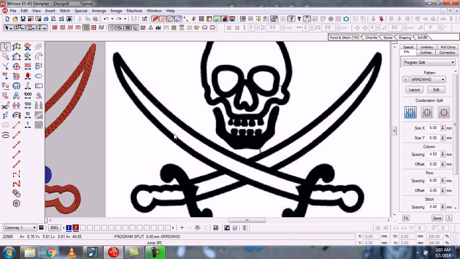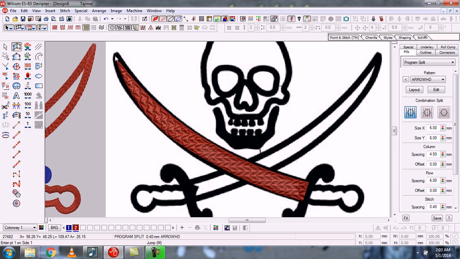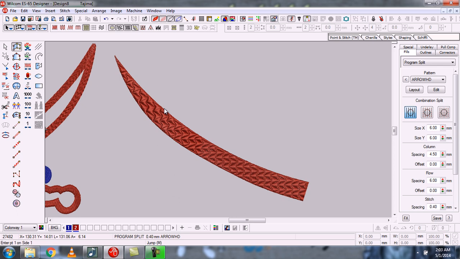First of all we have to lock the image. For example, I have to use this type of stitches, program split, in Input A. So I will make this object with Input A. So this is the effect of the program split tool.